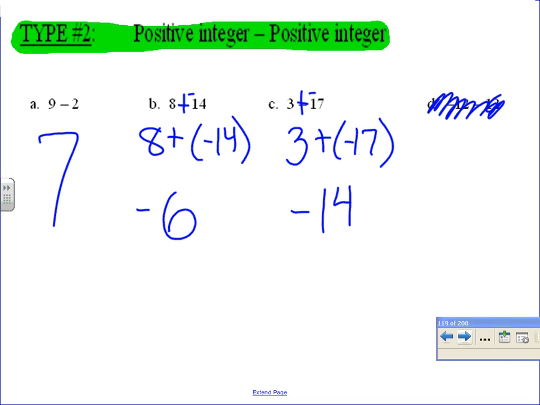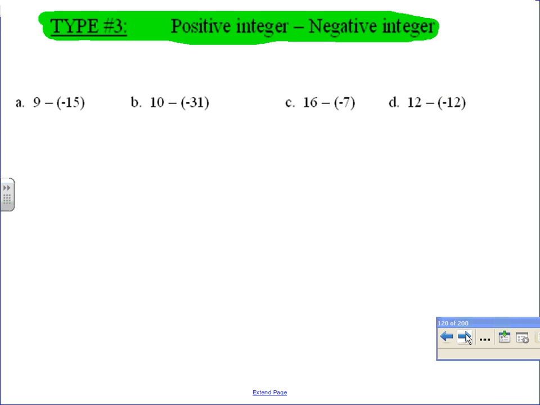If we're subtracting, you mean? Yes. Always add the opposite. Use the rules that we did yesterday. The only difference is that we're changing subtraction to adding the opposite. We always make it an addition problem. Yeah. You're exactly right. Okay, let's go to type 3.